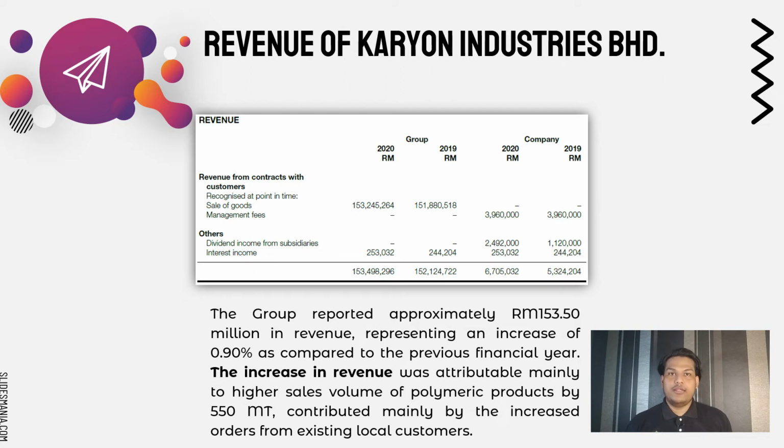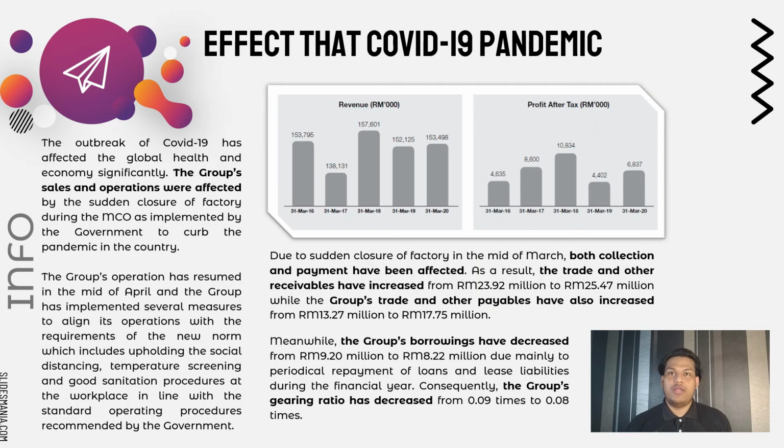The increase in revenue was attributable mainly to higher sales volume of polymeric product, contributed mainly by the increased order from existing local customers.